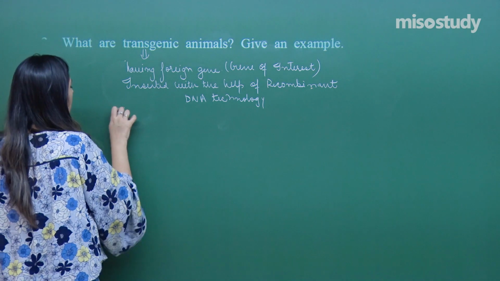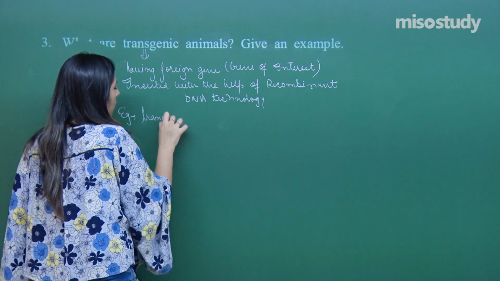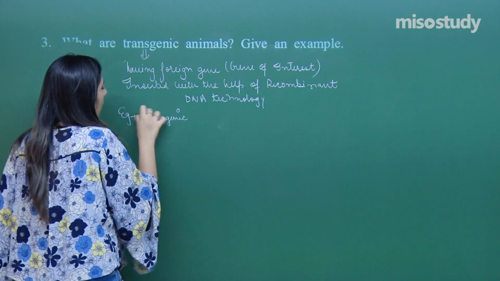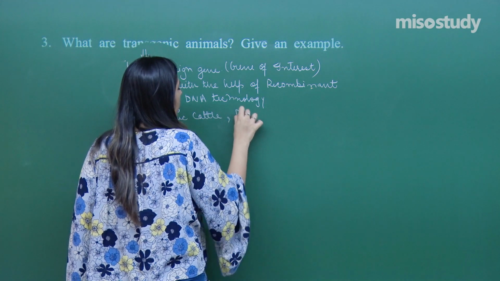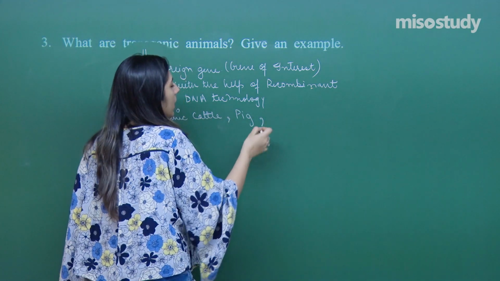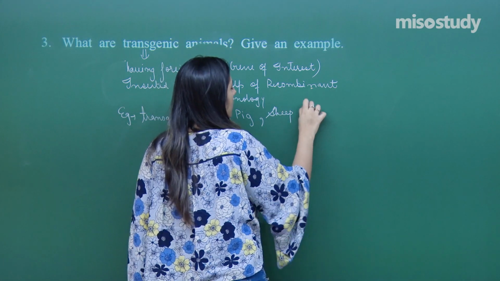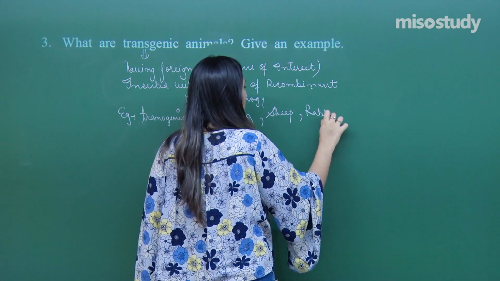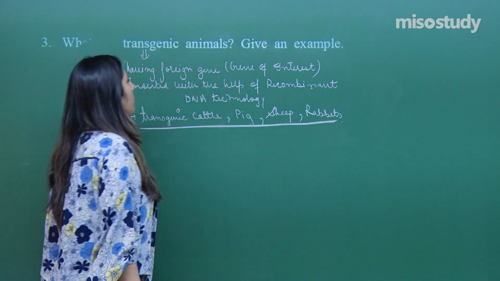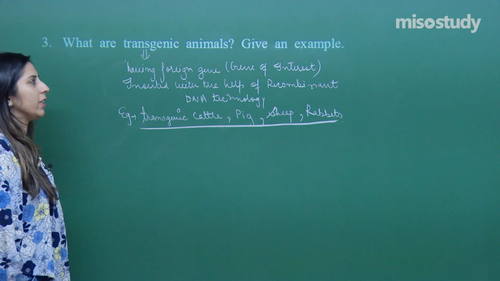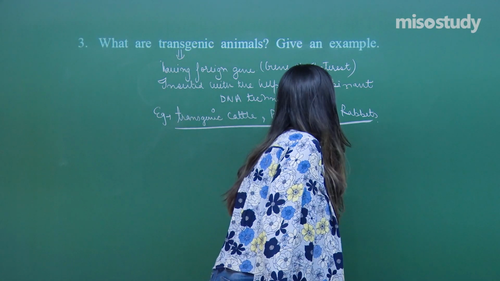We have examples like transgenic cattle, transgenic pig, transgenic sheep, and transgenic rabbits. Fish are also there. So these are certain examples for question number 3. Now let's move on to the next question.